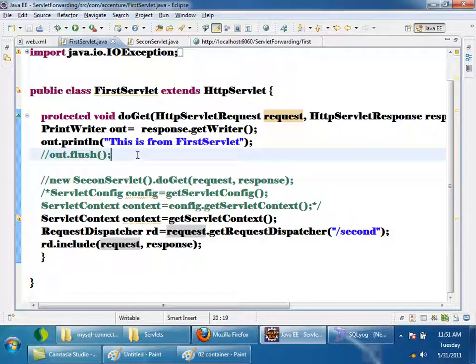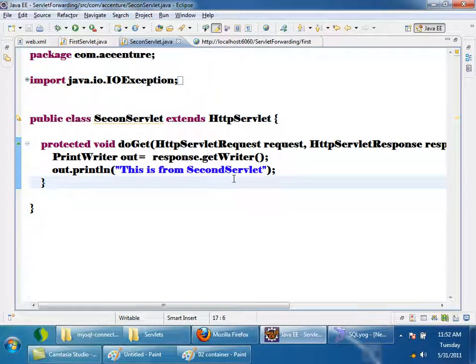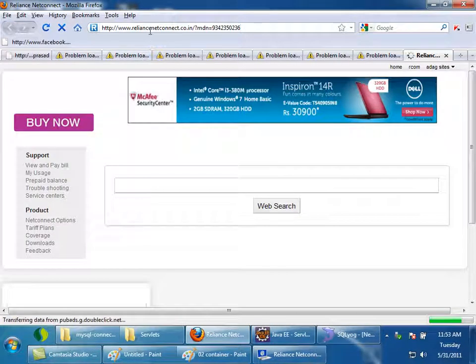These are the two concepts. Servlet redirection. Have you ever noticed, if you type gmail.com, that the URL is changed in the browser? I'll just show you quickly. I am typing gmail.com.